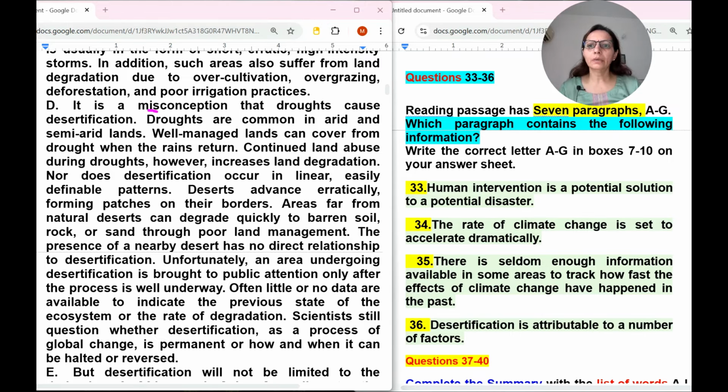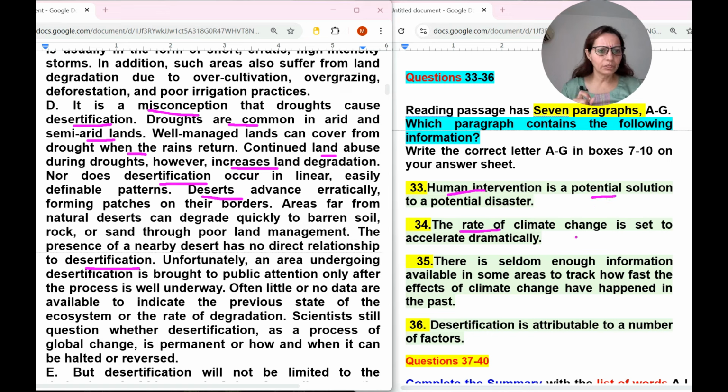So it is a misconception that droughts cause desertification. Droughts are common in arid and semi-arid lands. Well-managed lands can recover from drought when the rains return. Continued land abuse during droughts, however, increases land degradation. Nor does desertification occur in a linear way. Deserts advance erratically. So the presence of a nearby desert has no direct relationship to desertification. So human intervention, we are looking for a potential solution.